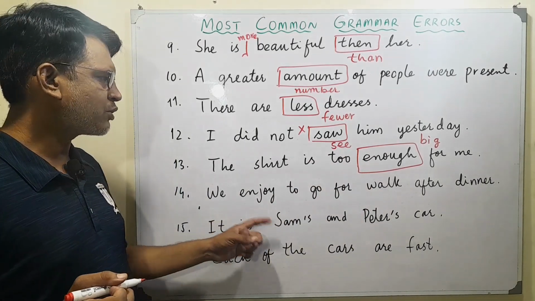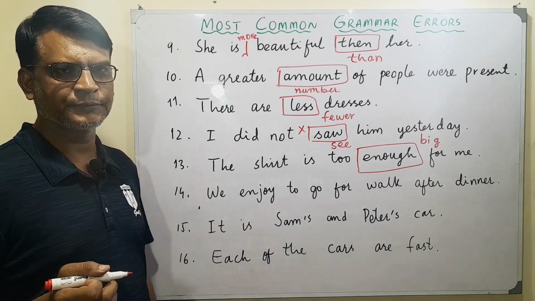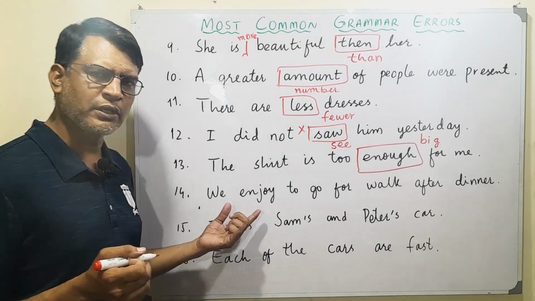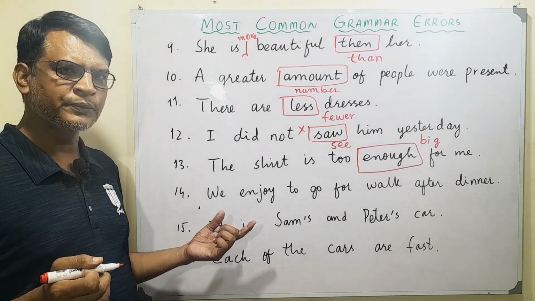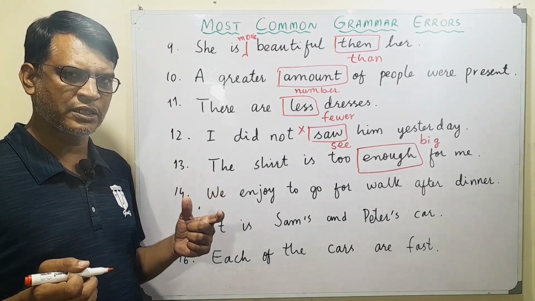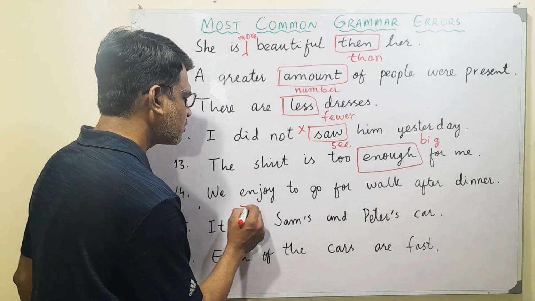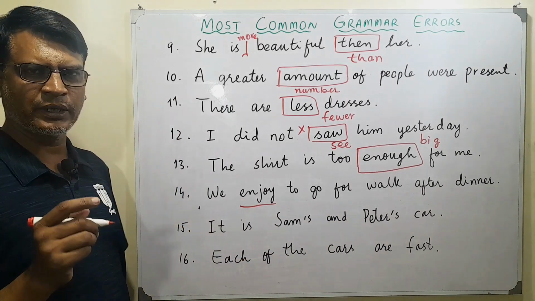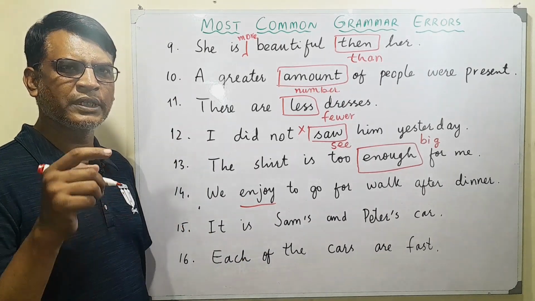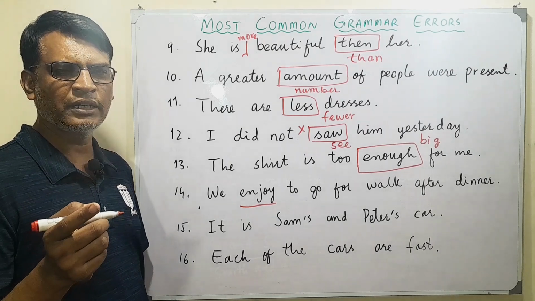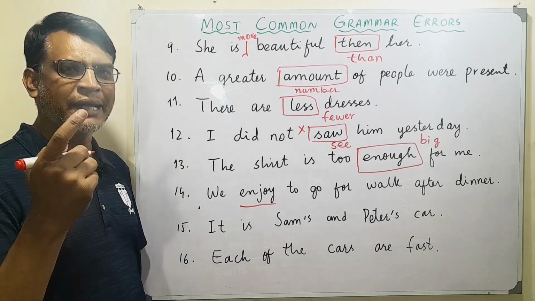Then we have: we enjoy to go for walk after dinner. This particular sentence talks about one particular structure, and that is gerund. Enjoy is a word which is used with gerund. And you know, with gerund, we always use ing form of verb.